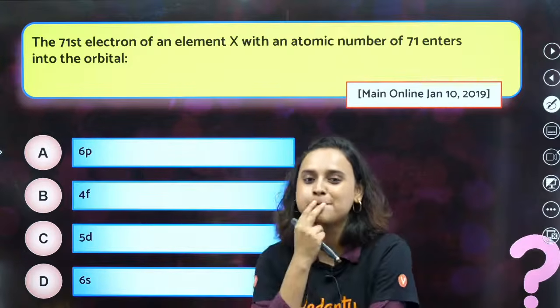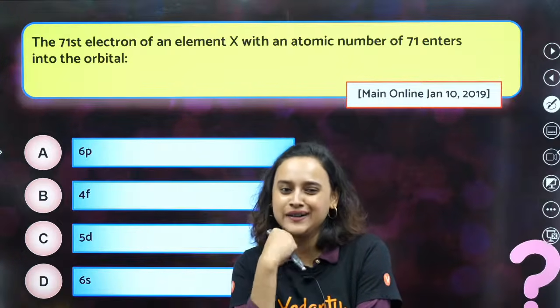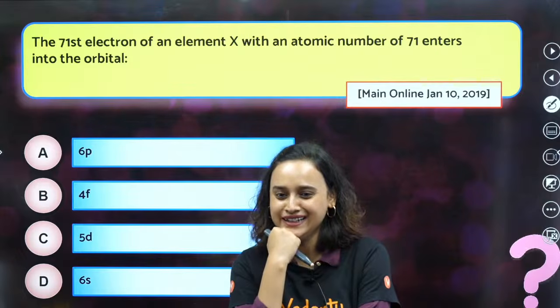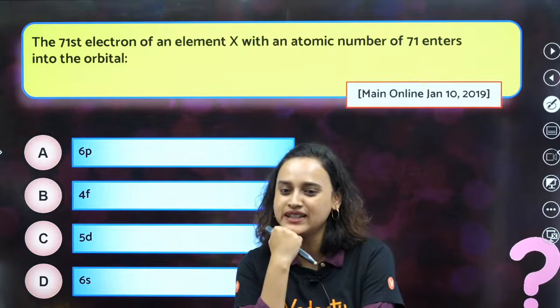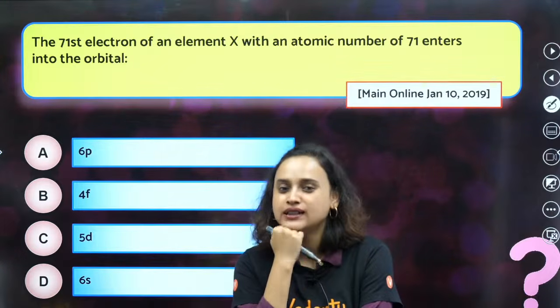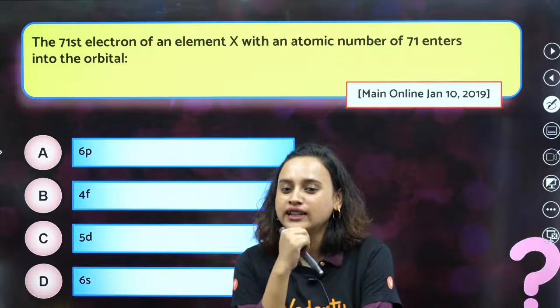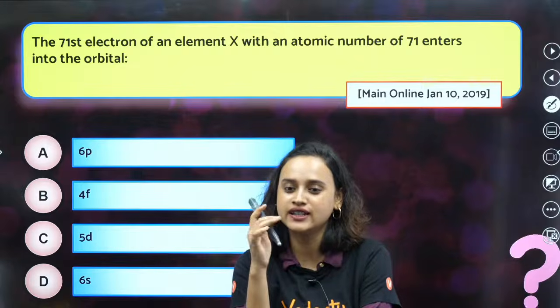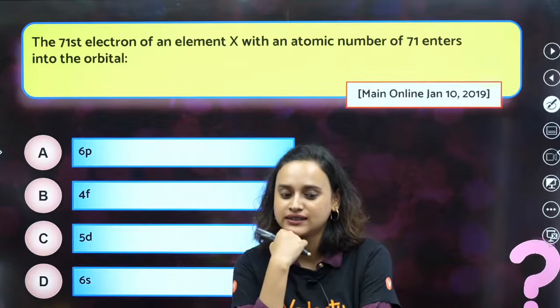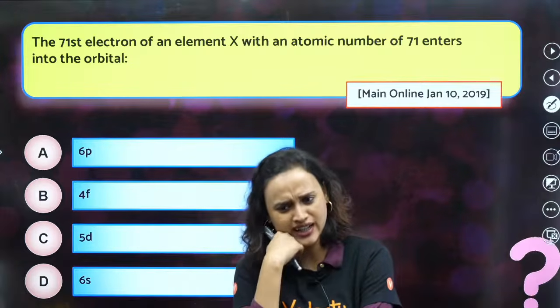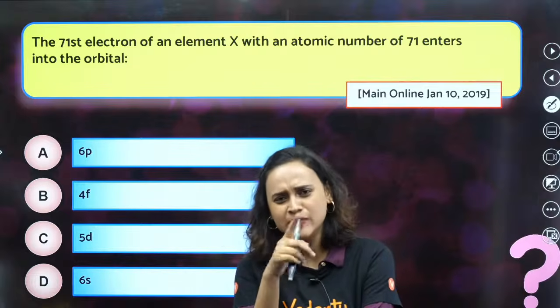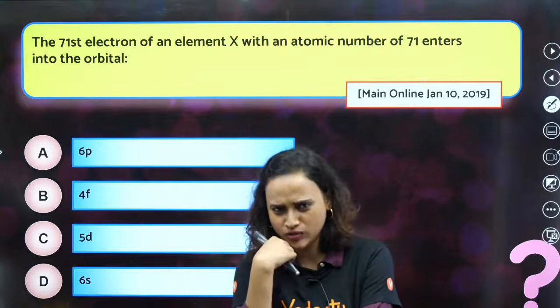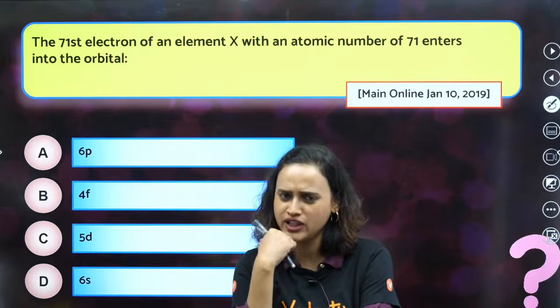Let's do this again. Now people are coming to the correct answer. Somebody said 5D, somebody said 4F. What was the atomic number for lanthanum? What was the atomic number for all the lanthanoid series? Easy, ma'am. 4F because it is D block. Really? Indresh? Why will it be 4F if it belongs to D block?